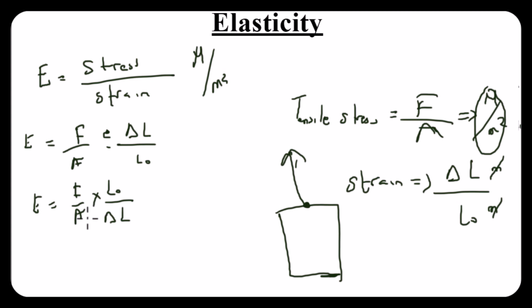It's just trying to tell us how a material wants to increase in its size, or doesn't want to increase in its size. What if we decide to make delta L the subject of the formula? Here we simply want to cross multiply. So I can say delta L multiplied by E must be equal to F times L naught, isn't it? Since I'm multiplying by these two, it must mean that I'm dividing this by A, F over A, and then dividing this by E, isn't it?